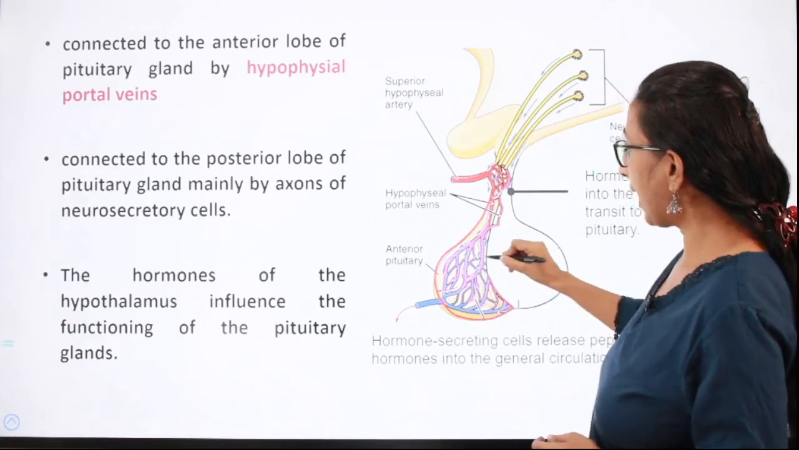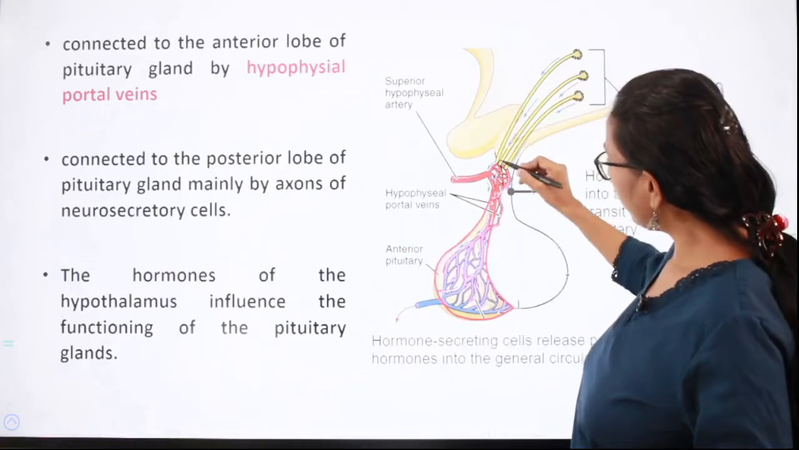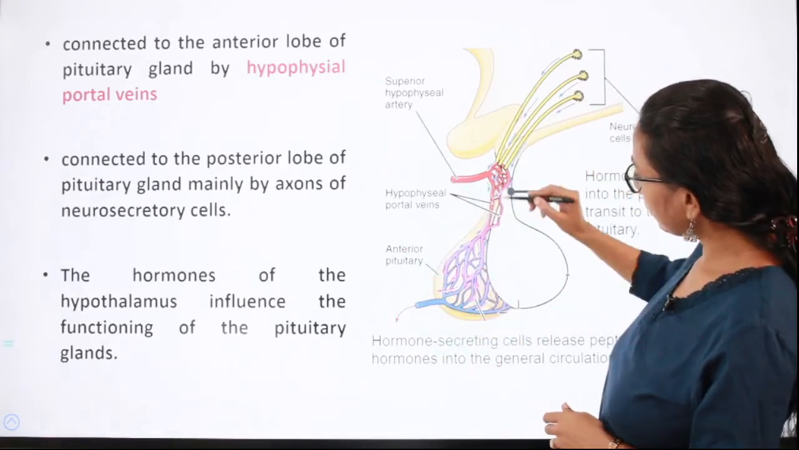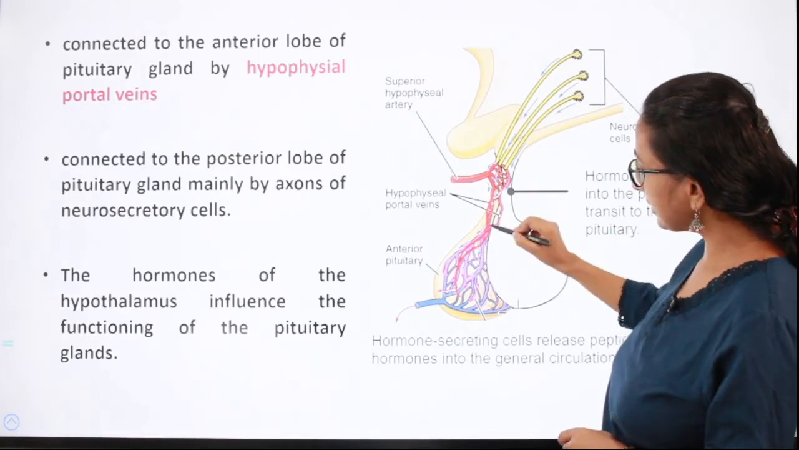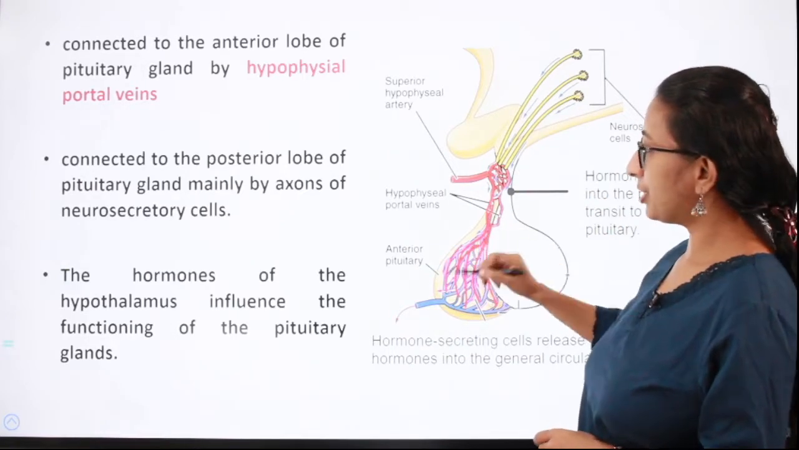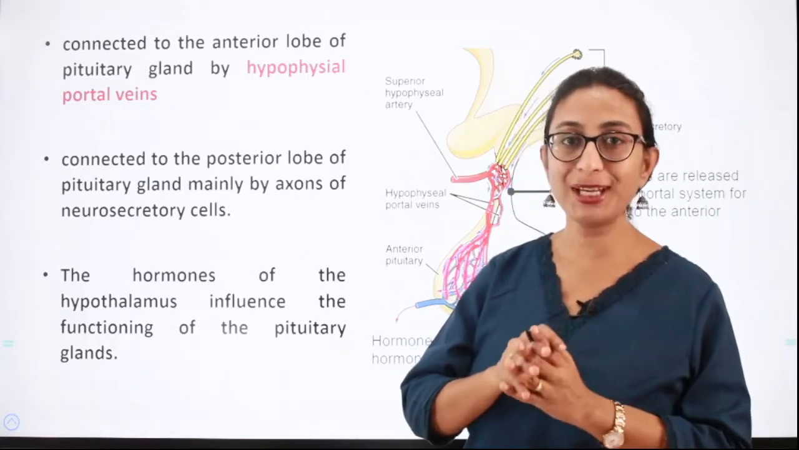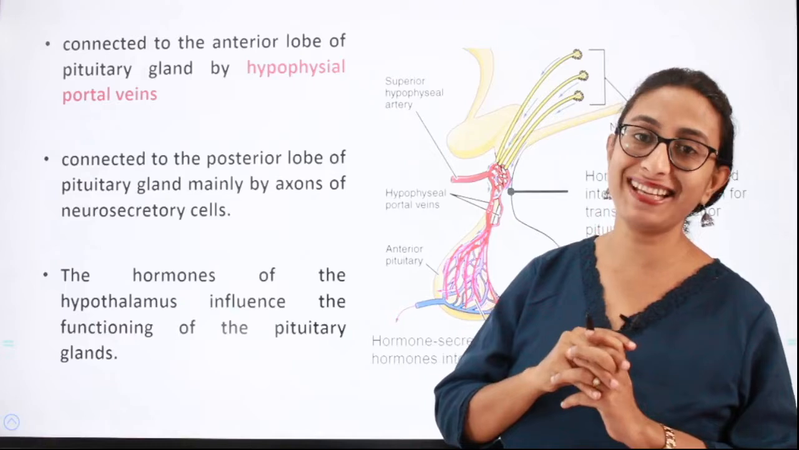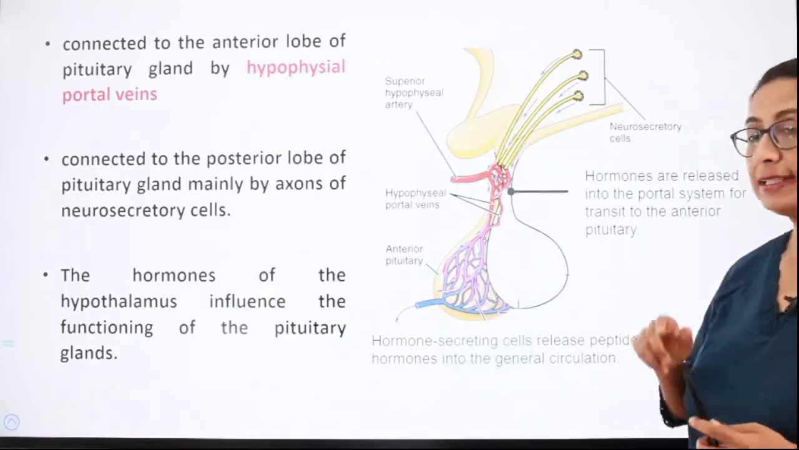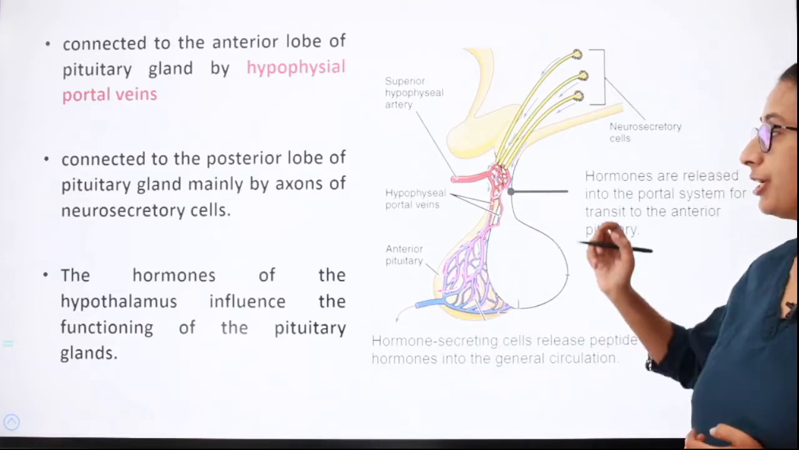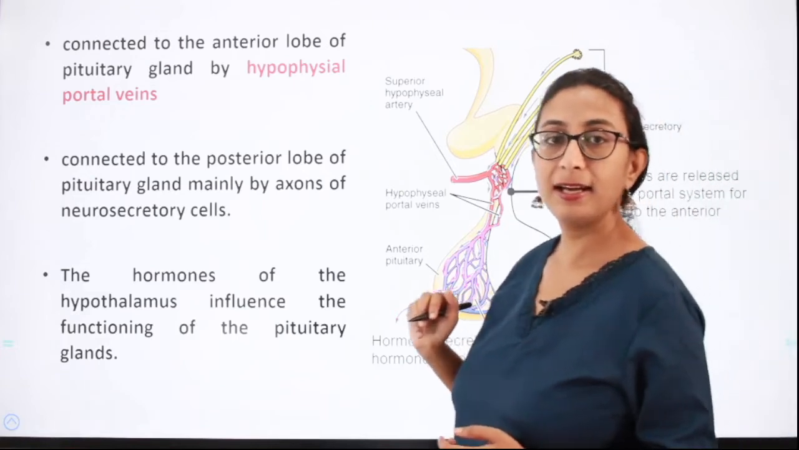It is connected to the anterior lobe of the pituitary through hypophyseal portal veins. Here you can see this red color from here. So this is coming all the way from the hypothalamus and it is connecting to the anterior lobe of the pituitary. So the hypothalamus is connected to the anterior lobe of the pituitary through the hypophyseal portal veins. Then how is it connected to the posterior lobe of pituitary? It is connected to the posterior lobe of pituitary mainly by axons of the neurosecretory cells.